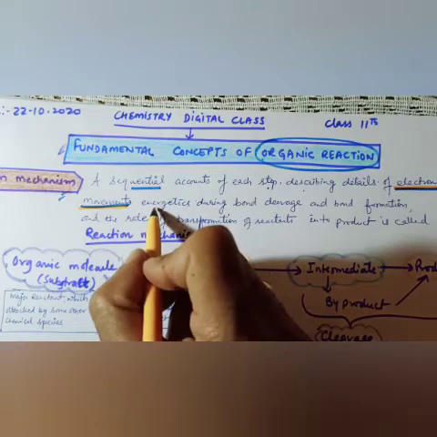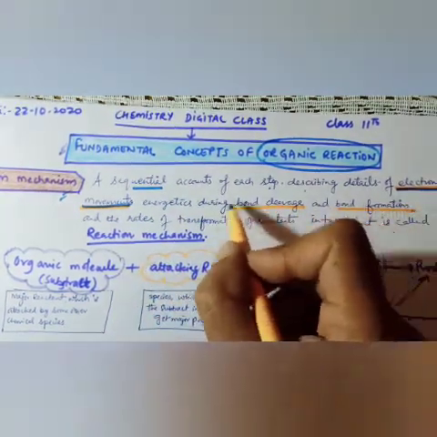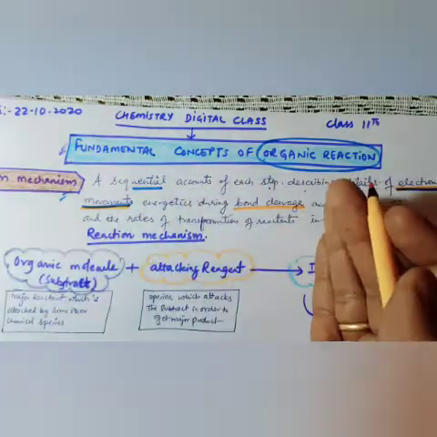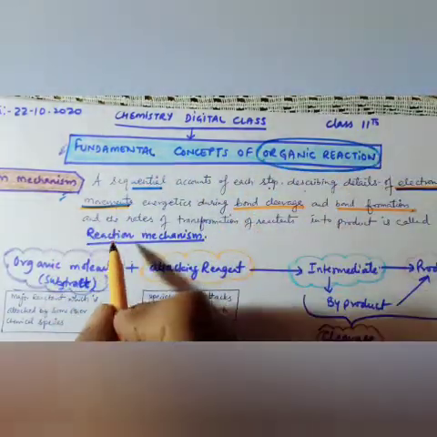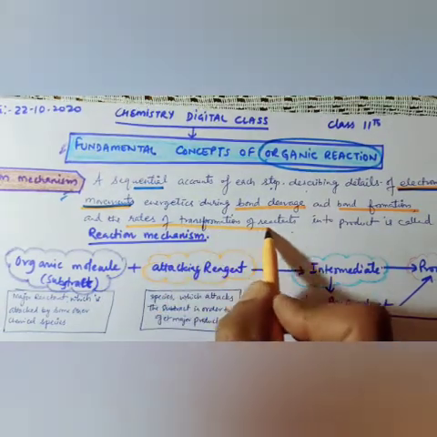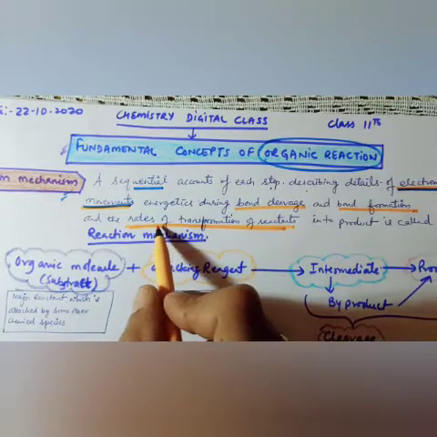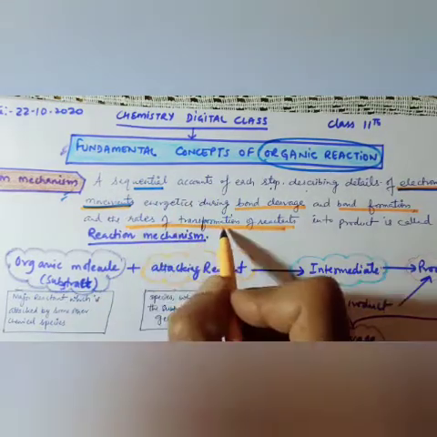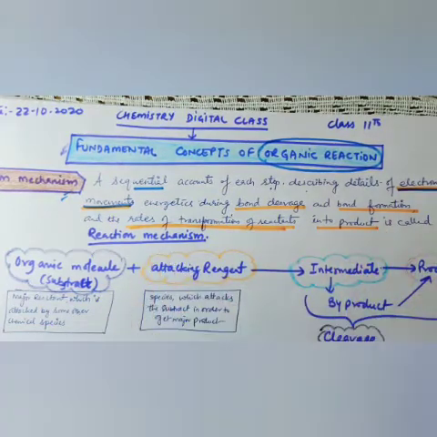Second, energetically during bond cleavage and bond formation. During bond formation and bond cleavage, how the electron is moving, because an organic reaction totally depends upon the movement of electrons. And the rate of transformation of reactant, how fast that electron is transferring in the reactant into product, that is called reaction mechanism.